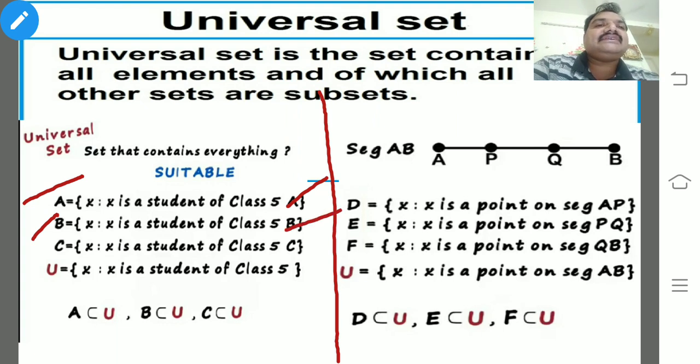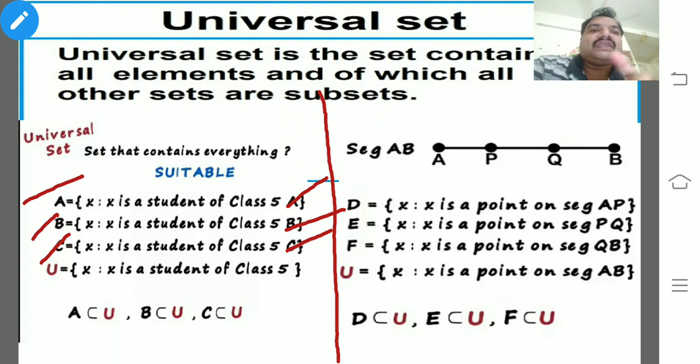So set B is the students who are in B section from standard 5. And C is a set of X such that X is a student of class 5C. So set C describes the students of C section from standard 5.